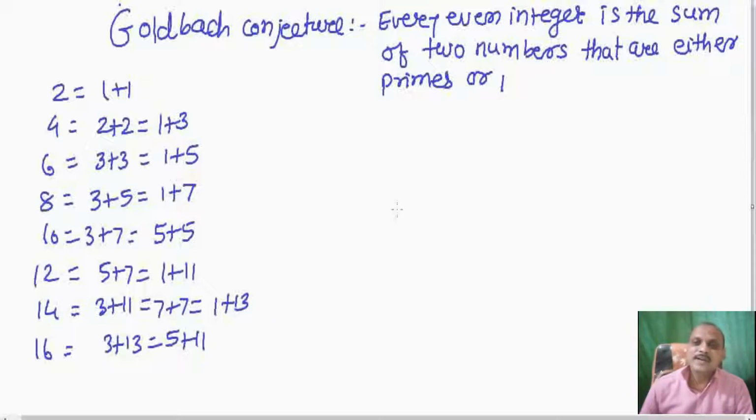So likewise, friends, every even integer can be written as the sum of two numbers, and those numbers are either primes or 1. So this is the Goldbach conjecture.